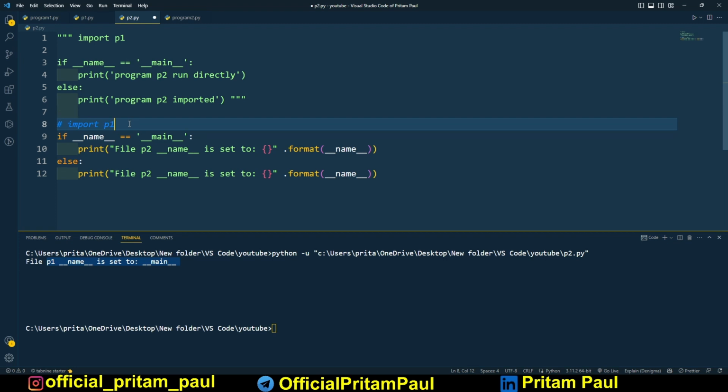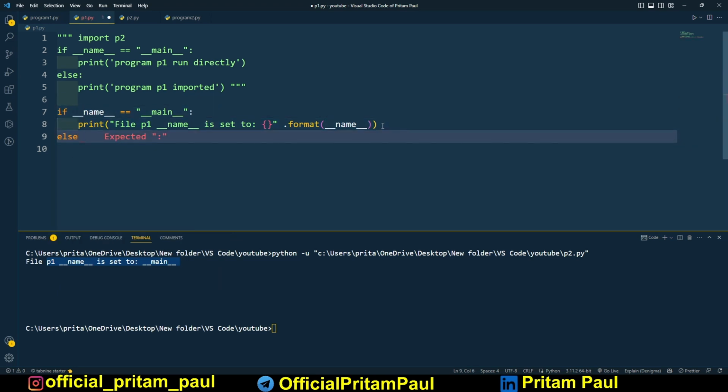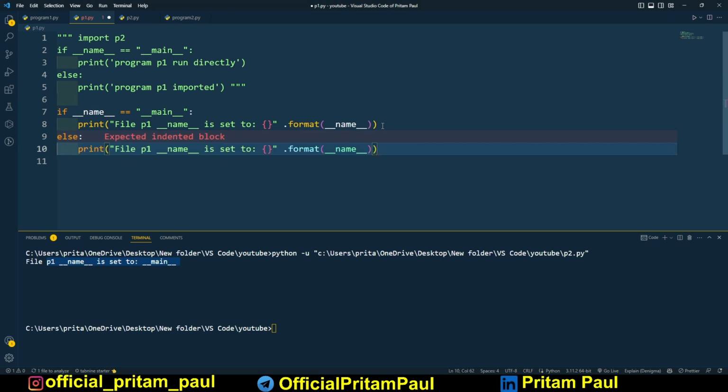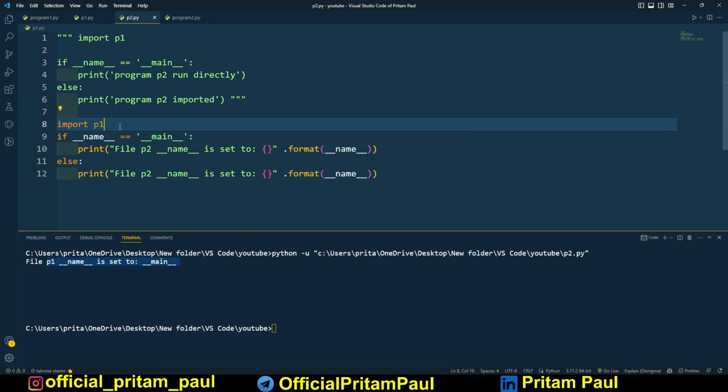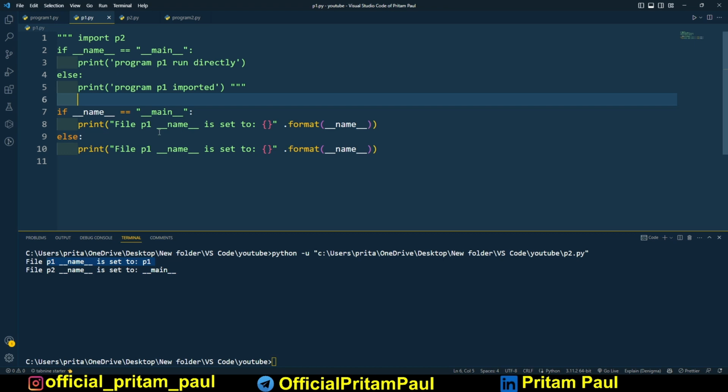Now let's comment out this and go to p1, and here also let me put an else statement, else this thing, and import p1. Okay, now let's run it. You can see p1 name is set to p1. Here p1 name has been set to p1 because the else statement is executed rather than main.